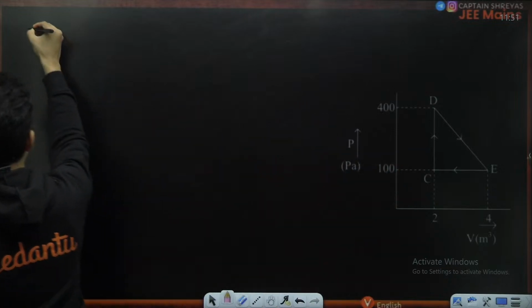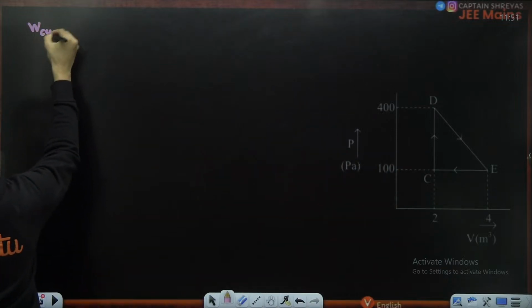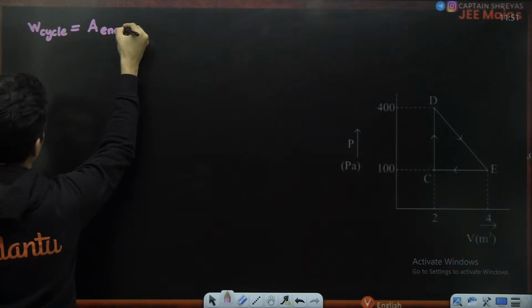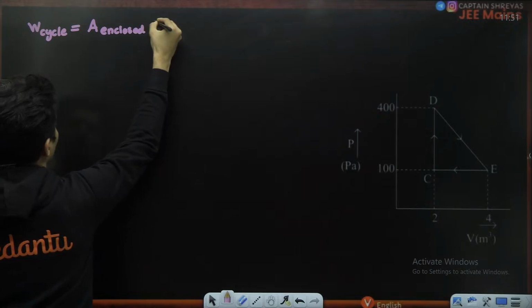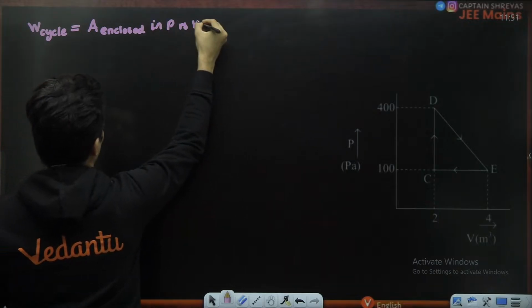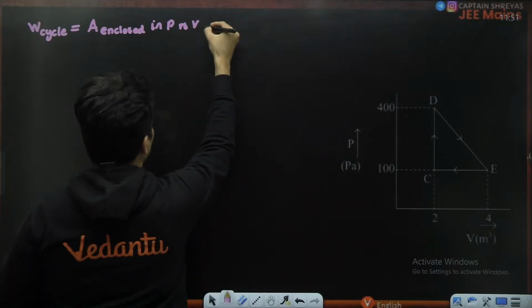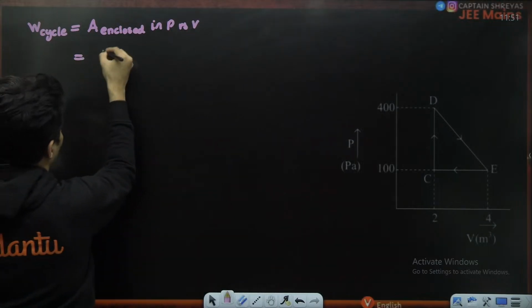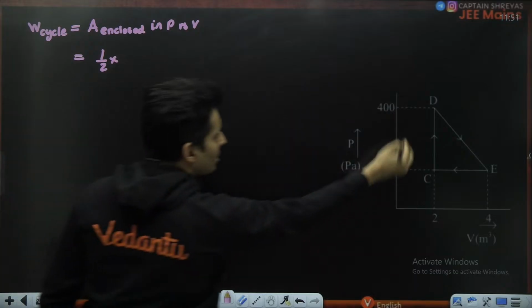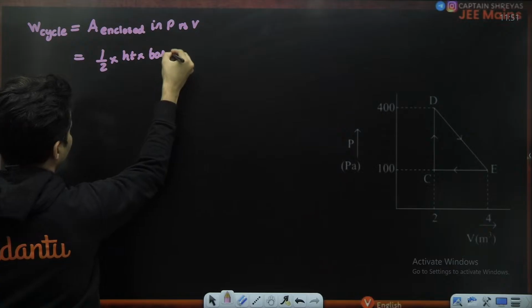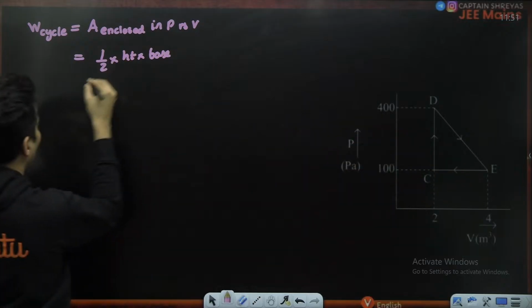See, the calculation of the work done in that entire cycle is nothing but the area which has been enclosed in the pressure versus volume diagram. So this is nothing but a triangle. So the height multiplied by the base, into half.